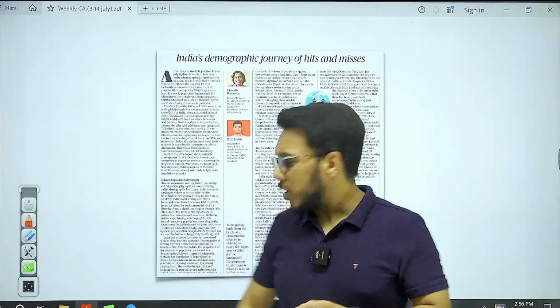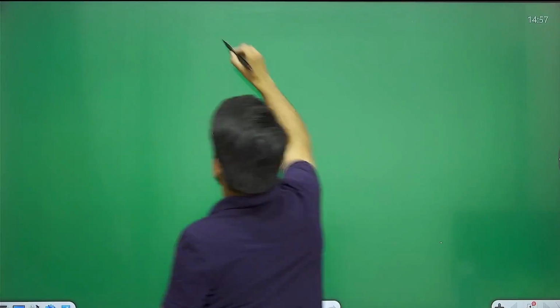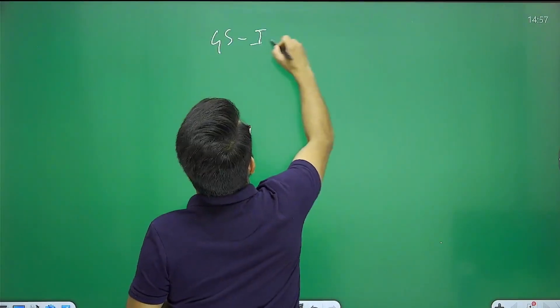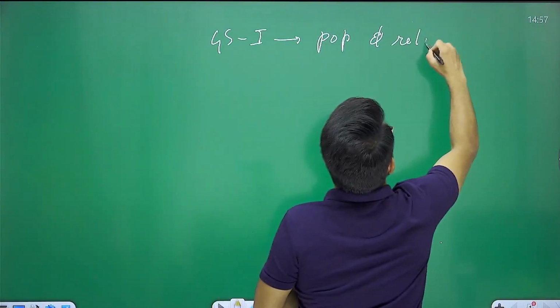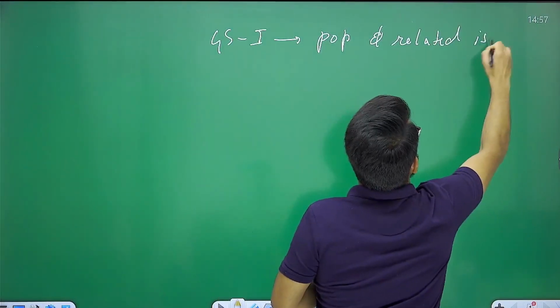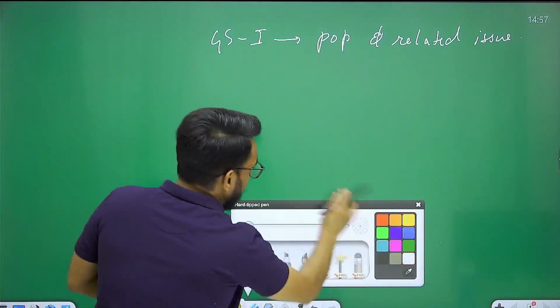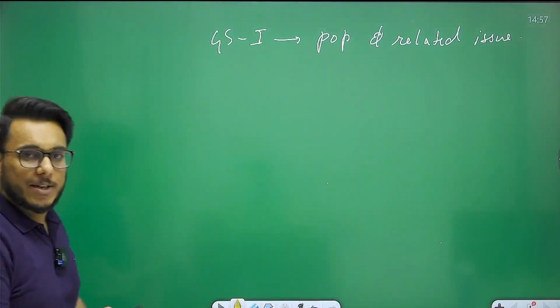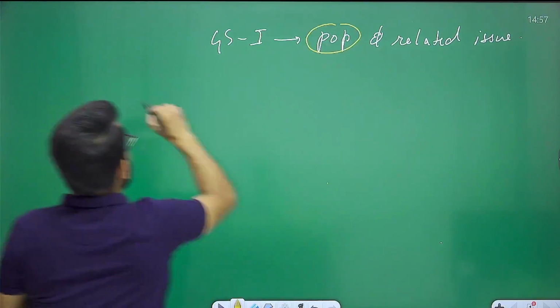Now, this topic is first of all important for our GS paper number 1. GS paper number 1, population and related issues. Okay, directly it is mentioned. Now, before going into this article, let's first discuss some basic background information that we have here. Now, guys, when we talk about population,